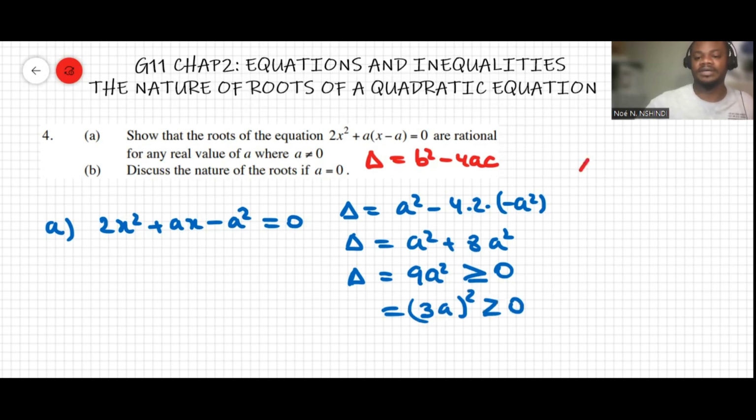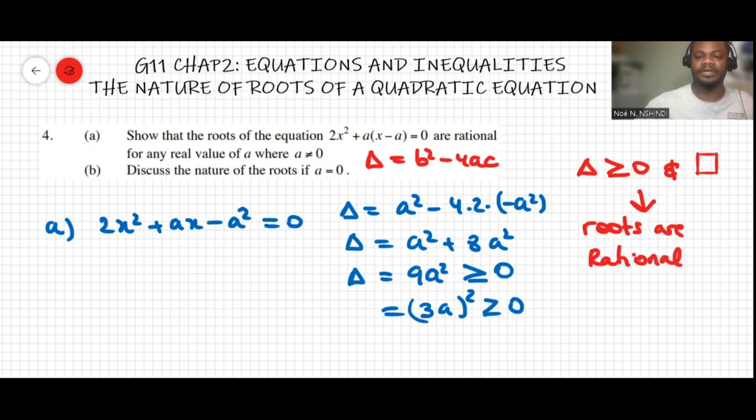The condition says that if the discriminant is greater than or equal to 0 and a perfect square, then you can say the roots are rational. So here the roots are rational.